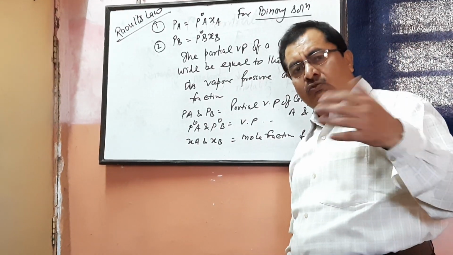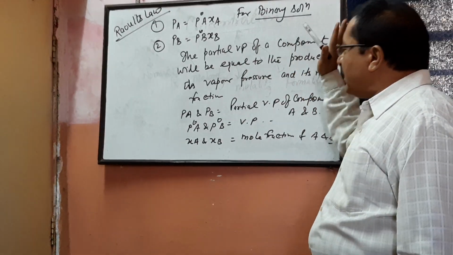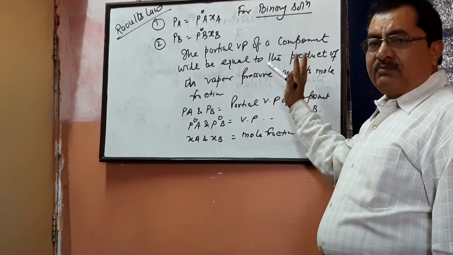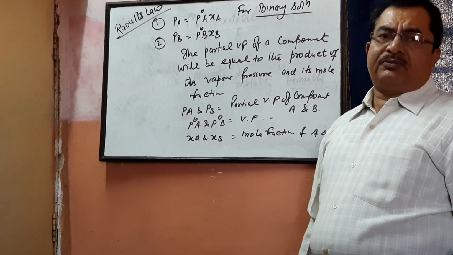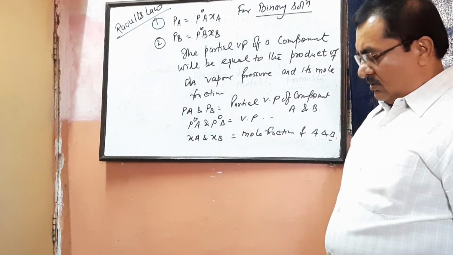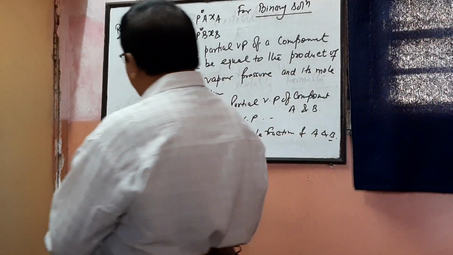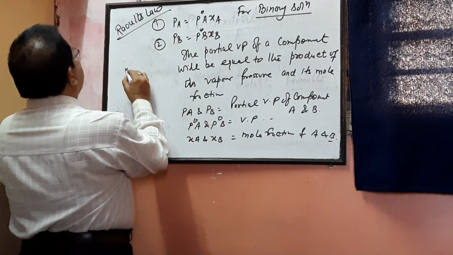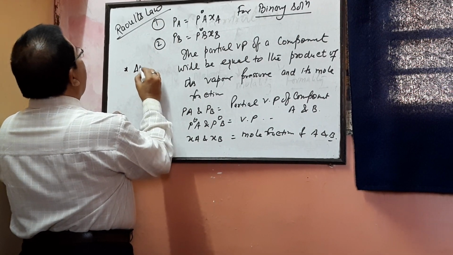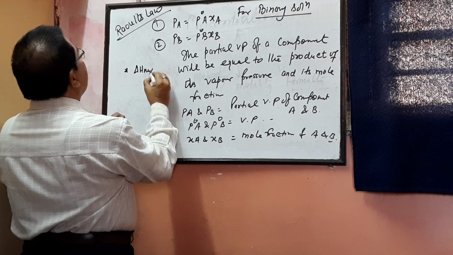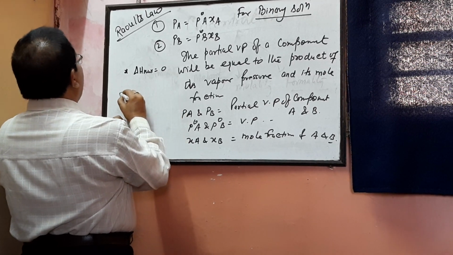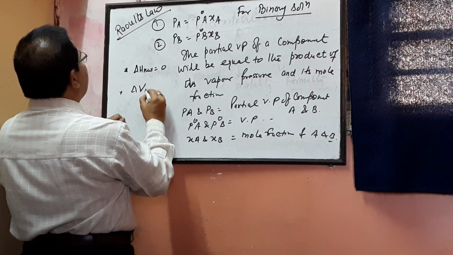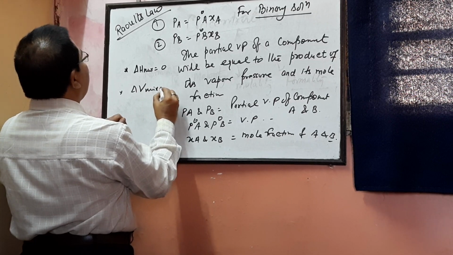Many things were told by Raoult. This is one approach of Raoult. Alright. Okay. What is the second approach of Raoult? In the second form, Raoult told that delta H mixing equals 0, and the next approach of Raoult is delta V mixing equals 0.